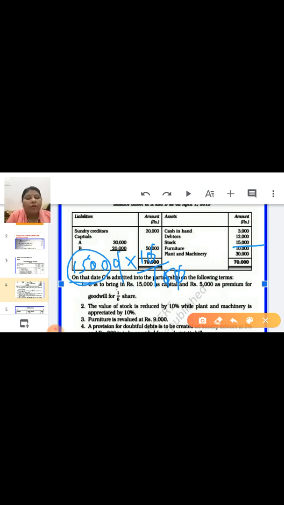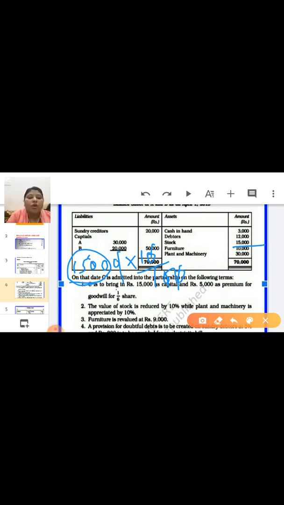You have to write down debit side. In the previous part I told about the format of the revaluation account. If you remember, decrease in asset you have to write down debit side, increase in liability write down debit side, increase in asset write down credit side, decrease in liability you have to write down credit side. So according to that proforma you have to make the revaluation account.